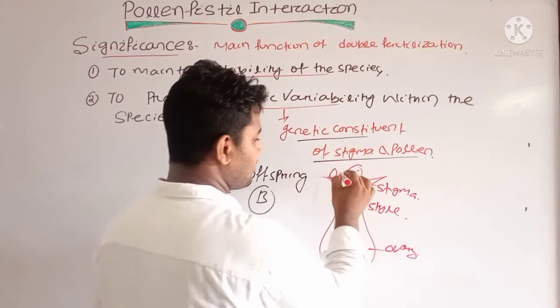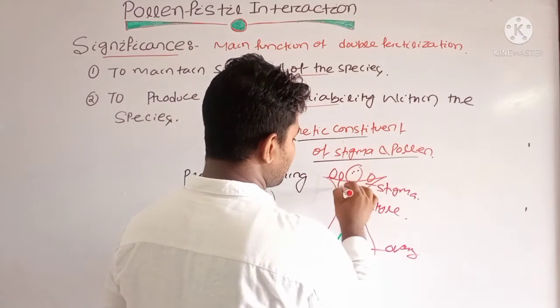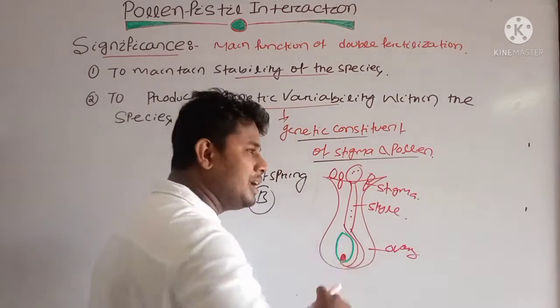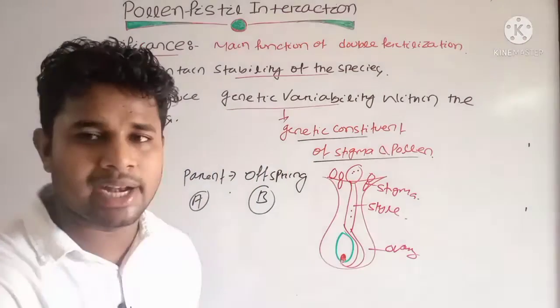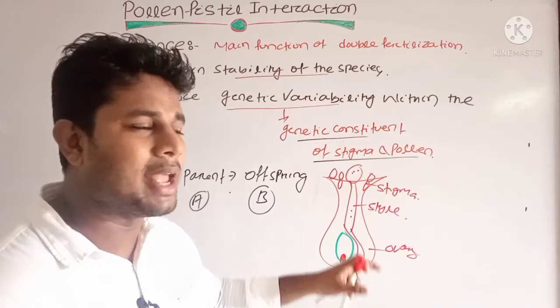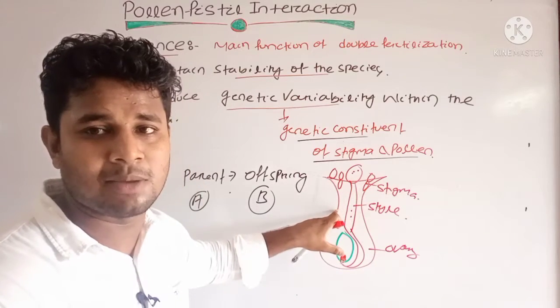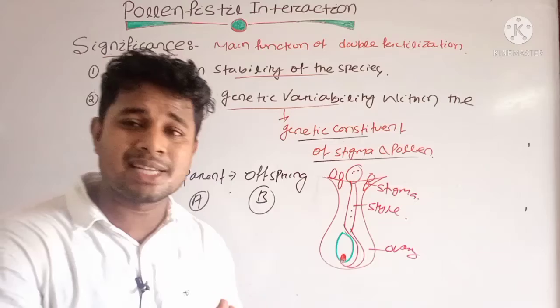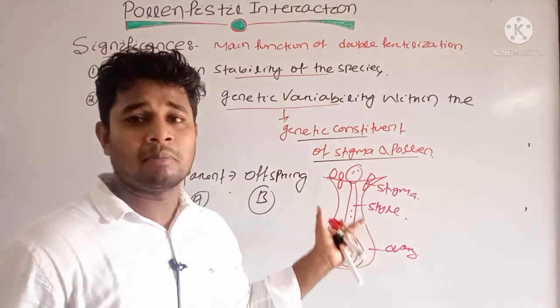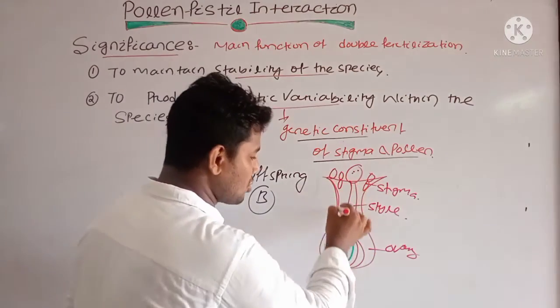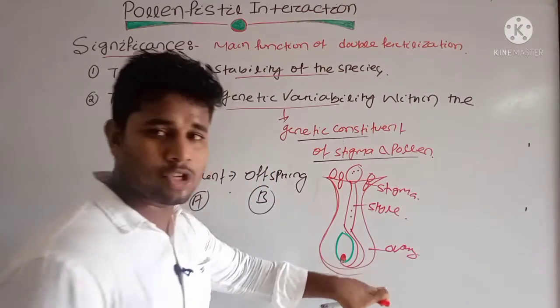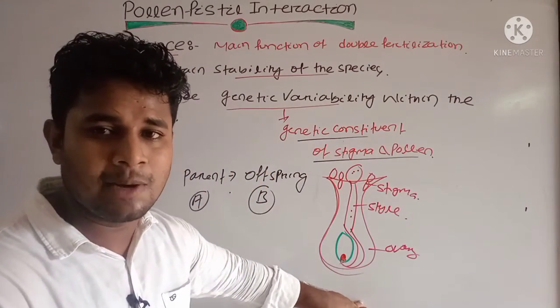Suppose three to four pollen grains fall on the surface, but still only one pollen grain is able to germinate and form the pollen tube. Why? Because it is naturally selected by the stigma. The flower has a long structure of the gynoecium, or what we call the pistil.